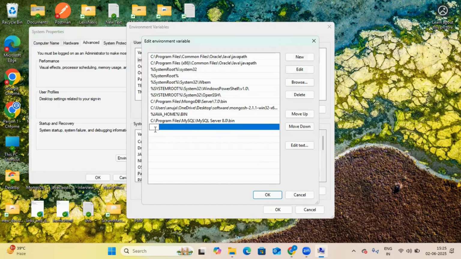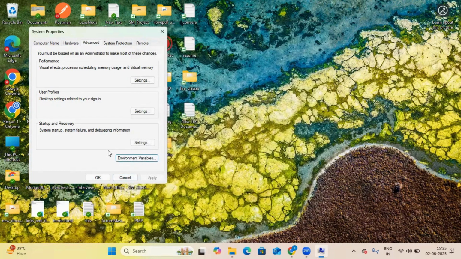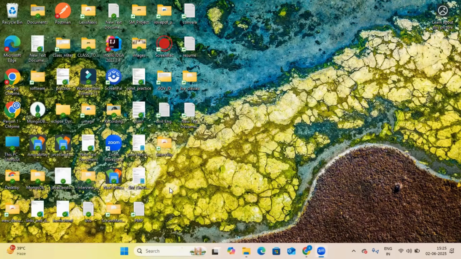After pasting the path, click on OK. Then again OK. After clicking OK, it will take a few seconds to render properly. Then click OK here also. In this way you have set up Java in your system.